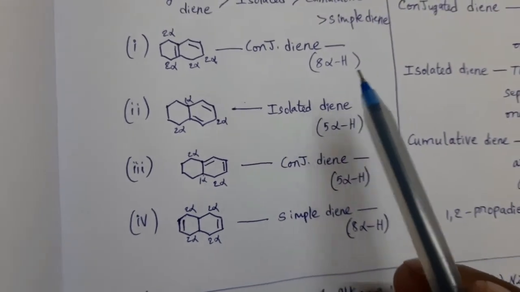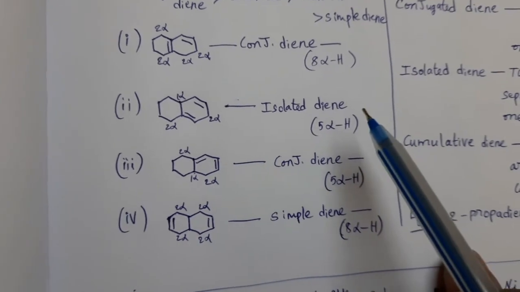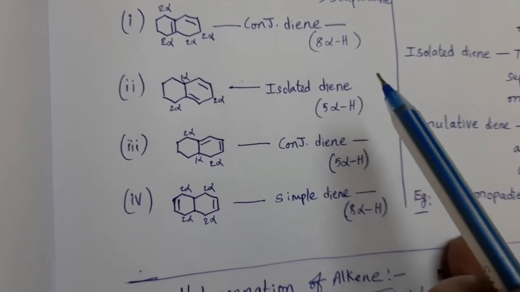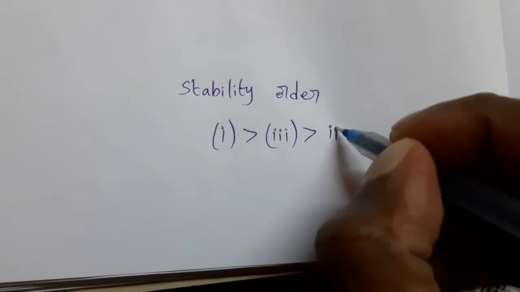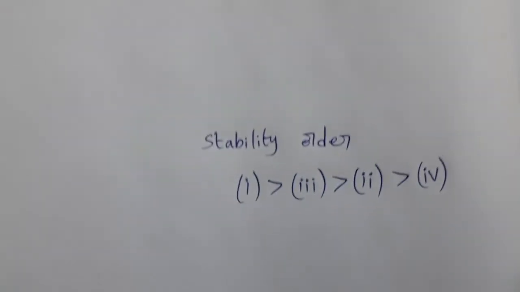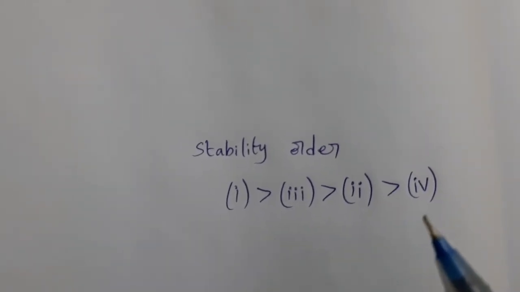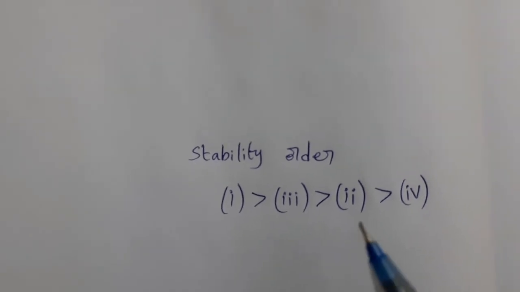So see here, second one having isolated diene. Isolated diene means its stability is more than this fourth one. So this is the stability order based on number of alpha hydrogens and also classification of dienes.